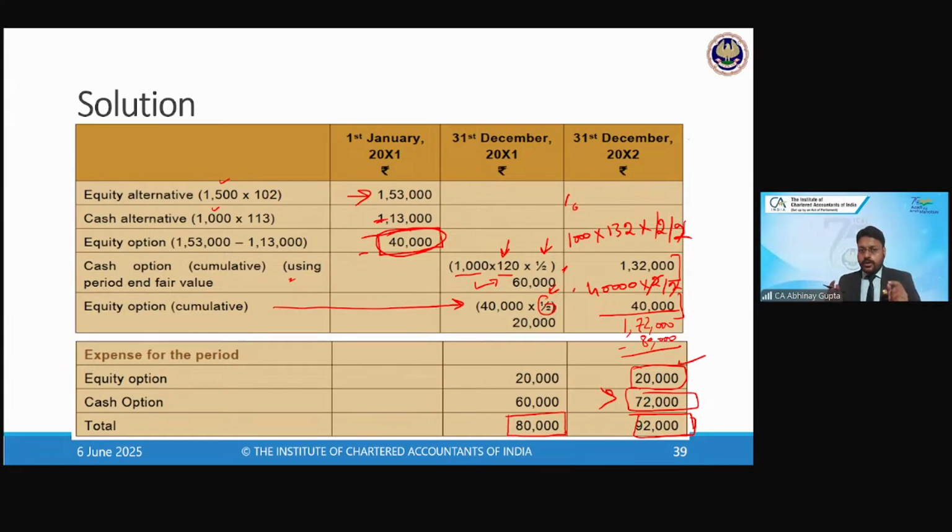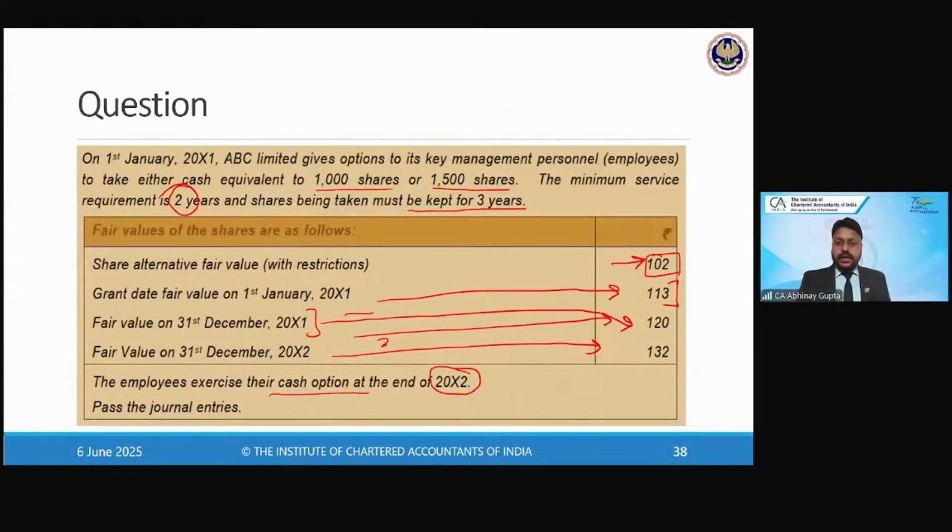Now the one doubt everybody must be having is, for the grant date, why are we considering different fair values? We are considering the fair value of 102 for the equity option, but the fair value of 113 for the cash option, in spite of the fact that ABC Limited shares are the same. Whether the company pays in cash or in equity shares, how does it matter that the fair value changes? Does anybody have that question, or didn't think it through?